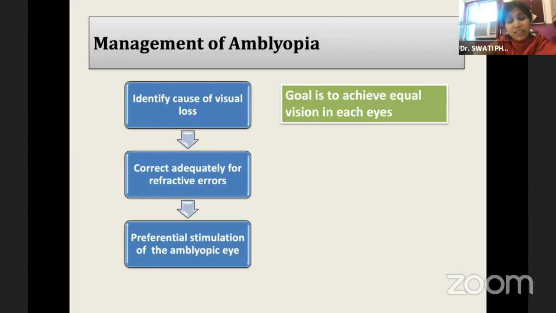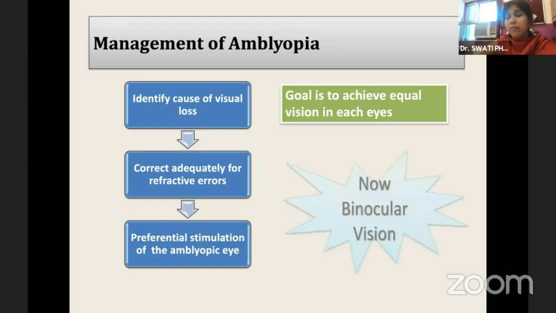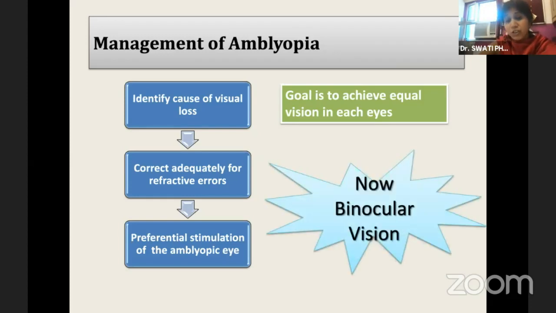And after we have corrected the refractive error, we need to give some time for the eye to get stimulated so that the vision is formed properly, and then give preferential stimulation of the amblyopic eye. So you have to preferentially stimulate the amblyopic eye and suppress the stimulation in the better eye. Earlier the goal was to achieve equal vision, but now the goal is to achieve binocular vision and stereopsis. So our goals have changed, and therefore the management of amblyopia has also evolved with it.